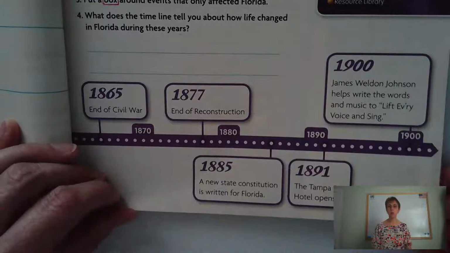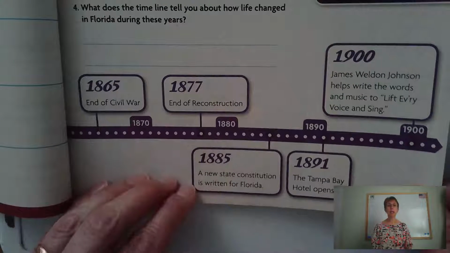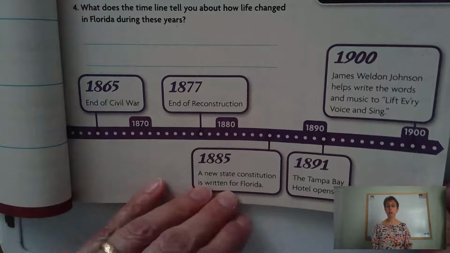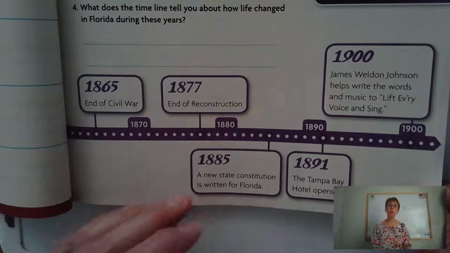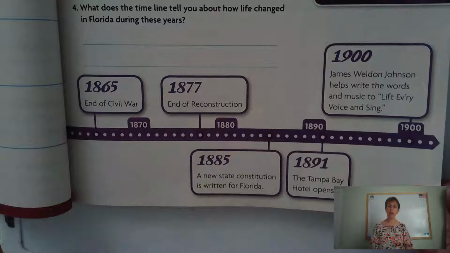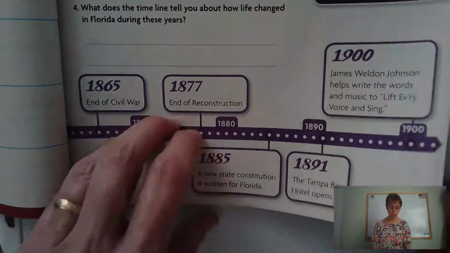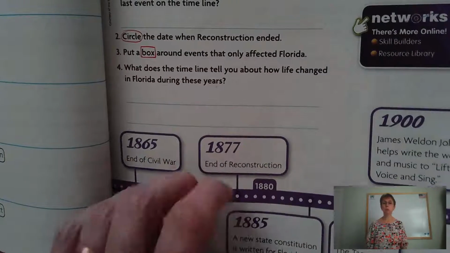Now, this is not new to you. We've looked at timelines before. Again, this is a very basic one, but you still need to know how to read information off a timeline. The other thing is pointing out how a timeline is considered a secondary source because all of this is written after something happened. So again, timelines are a secondary source. All right, that's all you need to worry about on this page: the idea that a timeline is a secondary source, recognizing a timeline, and being able to read information from a timeline.